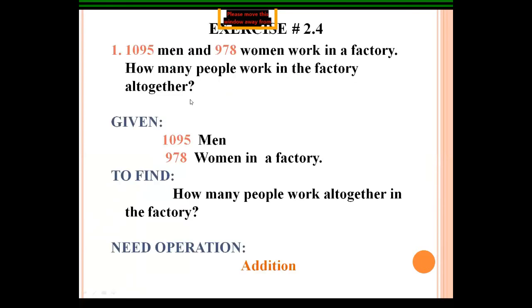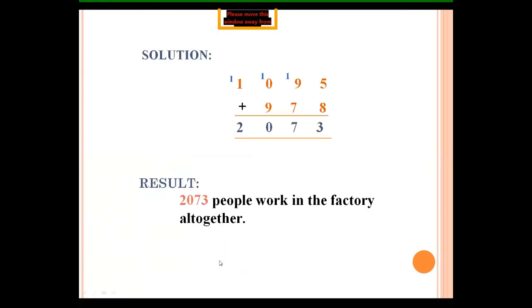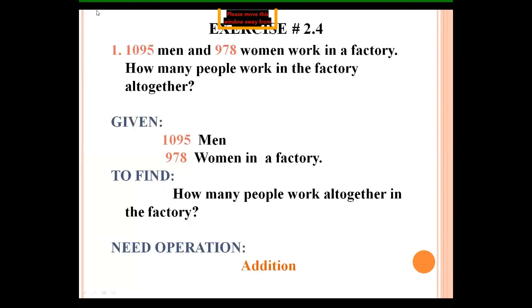5 steps. Number 1, given; to find; need operation; solution; and result. First of all, given is here. To find, you write what to find here. The need operation in all of these problems, exercise 2.4, the operation that is used is addition.